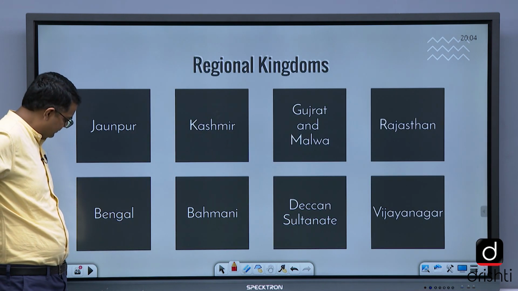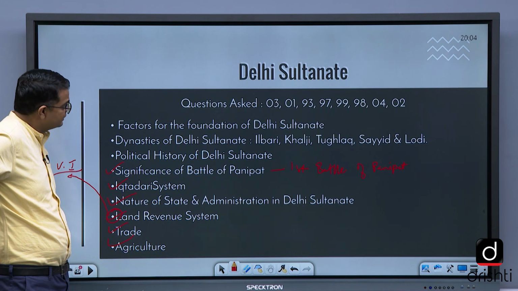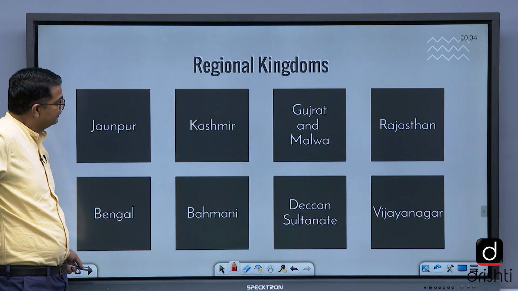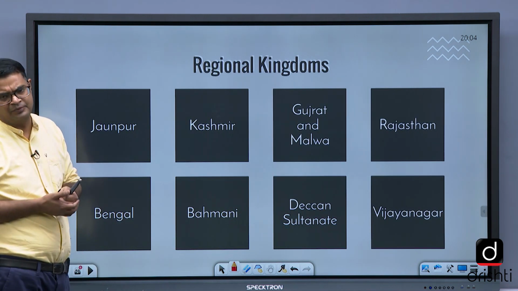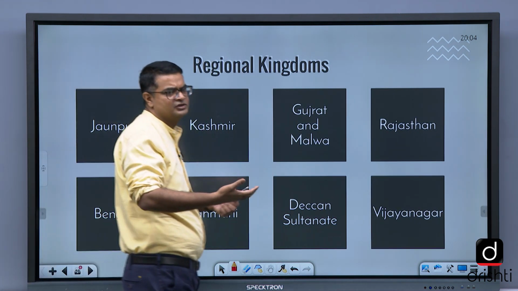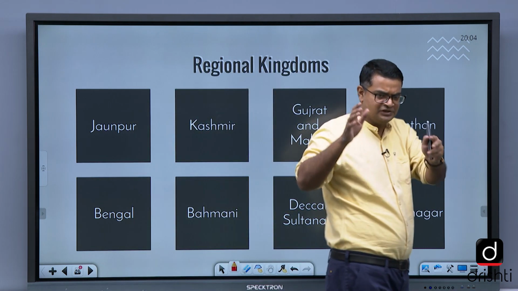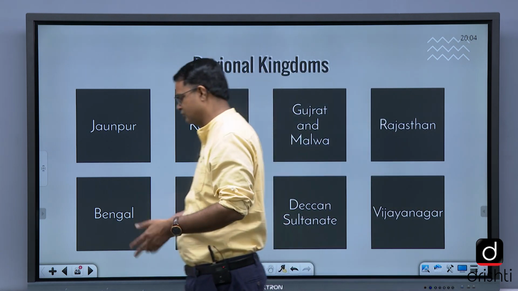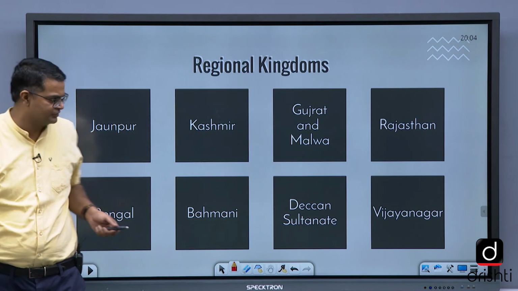Regional kingdoms. So after this, Delhi Sultanate is a very important topic, as I told you. And then you see, regional kingdom is not a very important topic. Even when history was an optional subject in prelims, they didn't used to ask much question on the regional kingdoms.